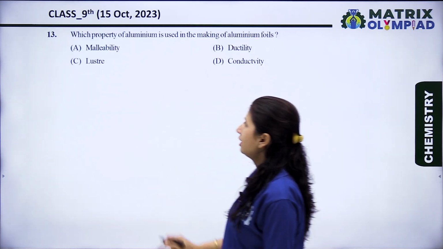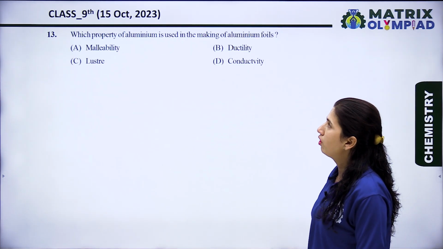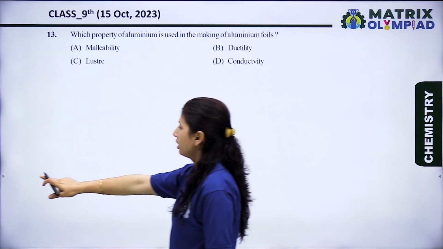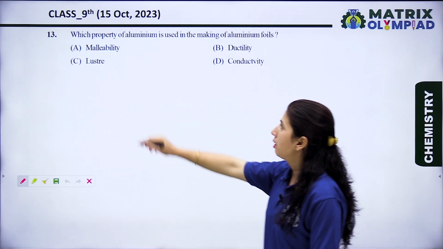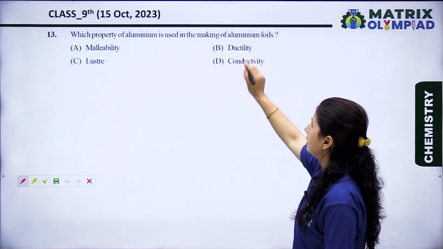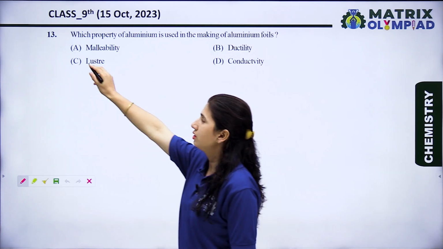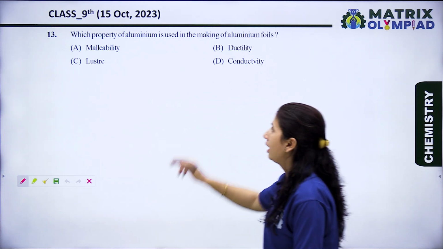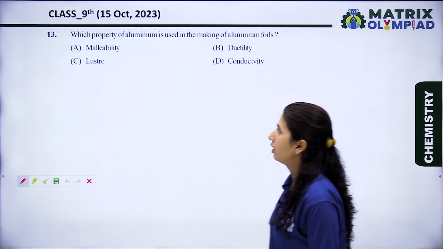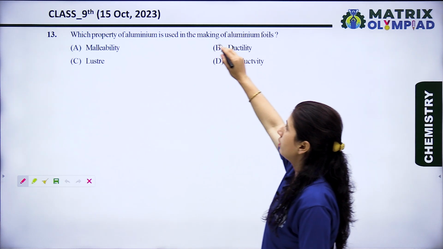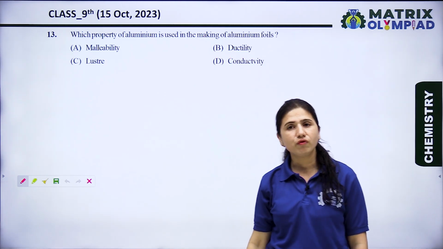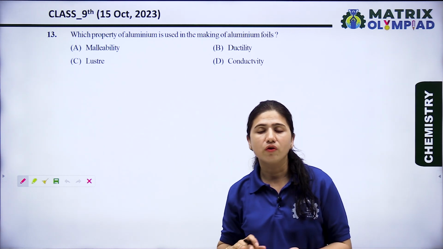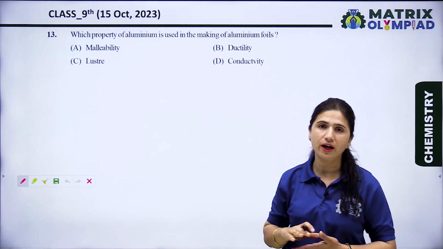Now let's see the next question. Which property of aluminium is used in making of aluminium foils? First is malleability, second is ductility, C is luster, and D is conductivity. Aluminium foil is a thin foil, or we can say a thin sheet of aluminium.